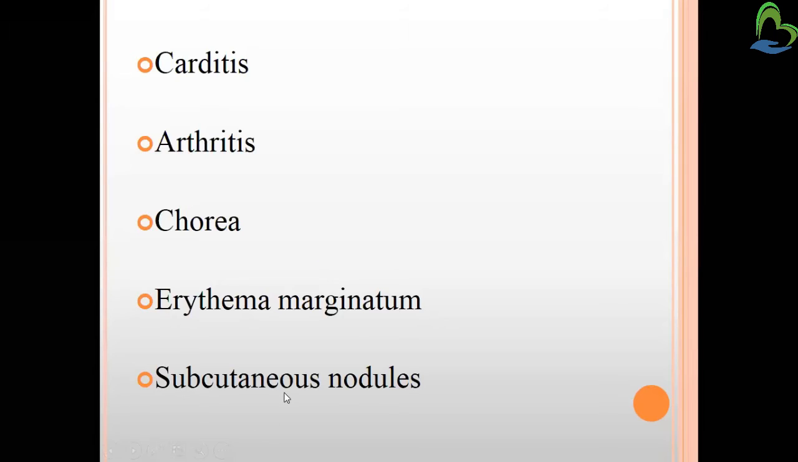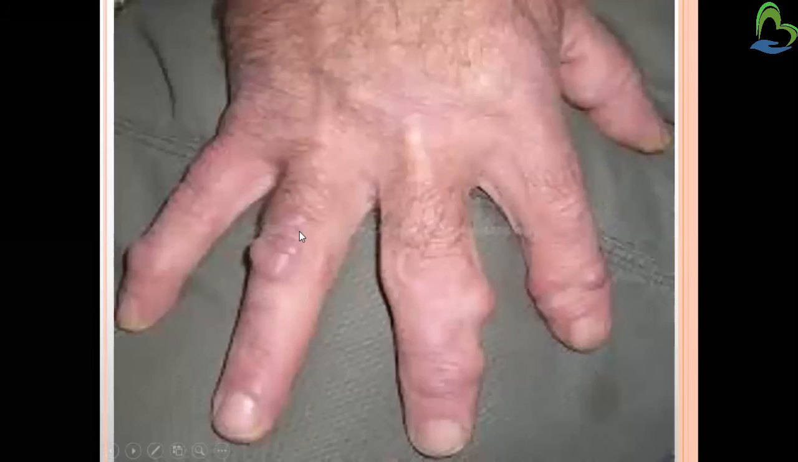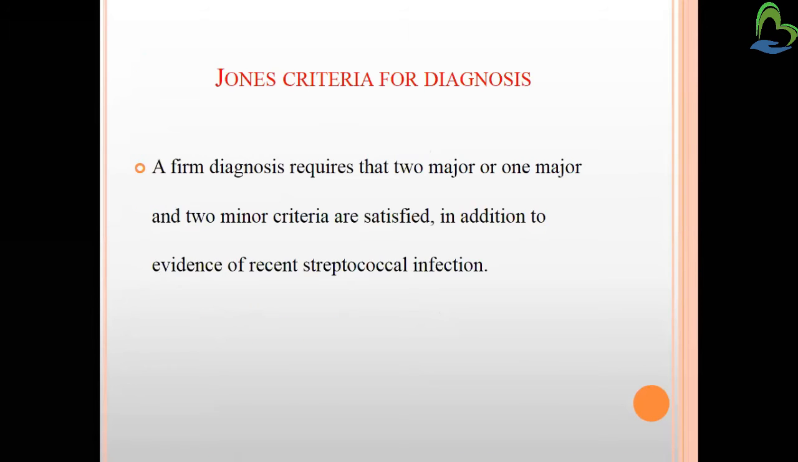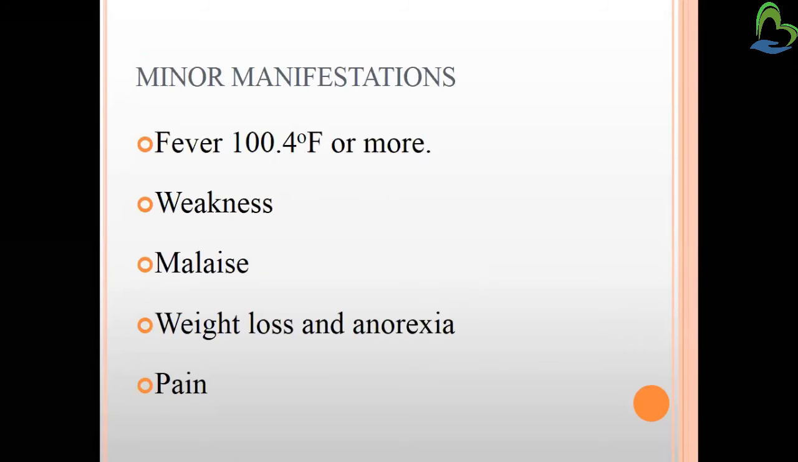Then lastly, subcutaneous nodules. You can see the erythema marginatum, and here it is nodules. You can see these lump formations, and here also lump formations are there. So these are the more dangerous clinical manifestations. Now the minor manifestations: since infection is there, temperature will be raised, with fever above 100.4 degrees Fahrenheit or more. Weakness, malaise, tiredness, weight loss, anorexia and pain can be seen.